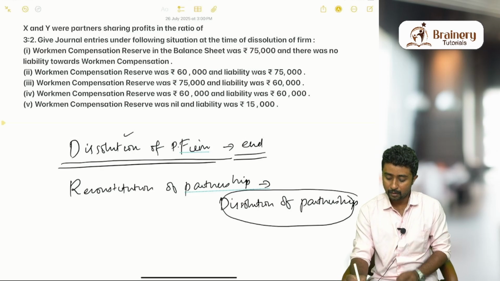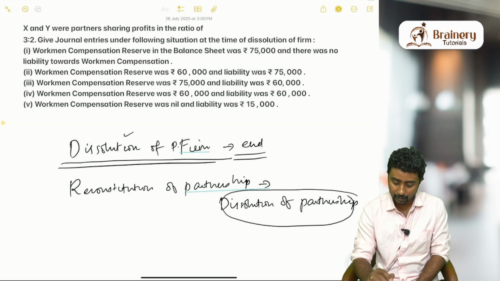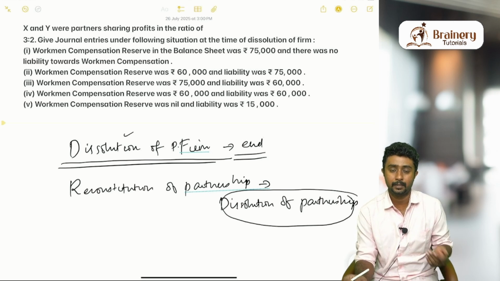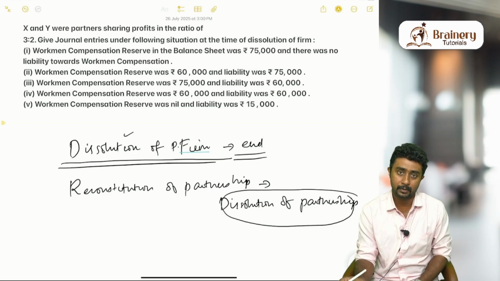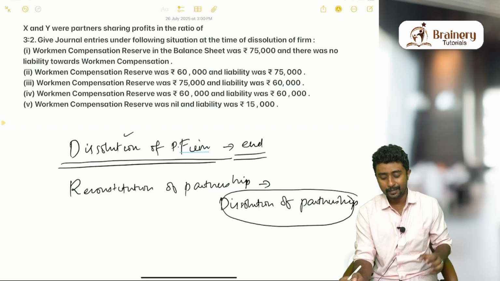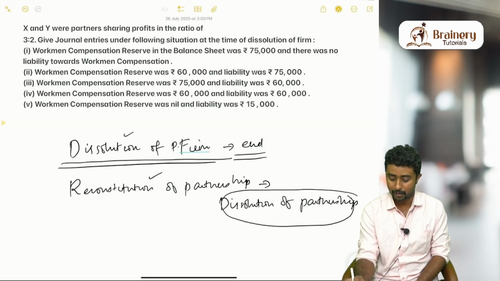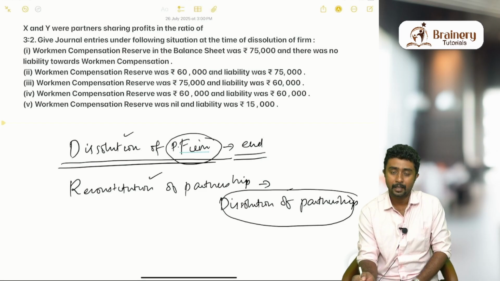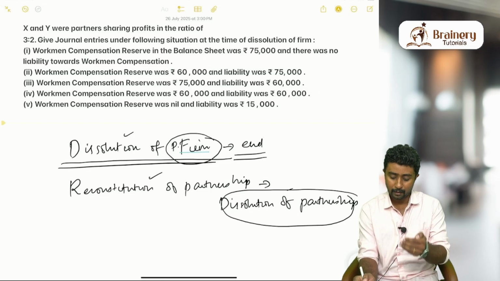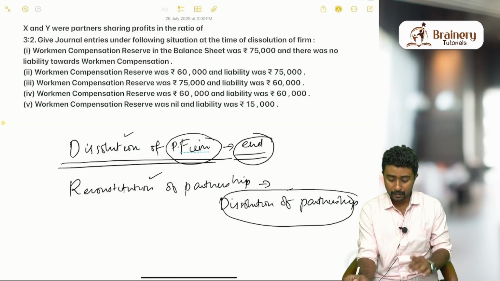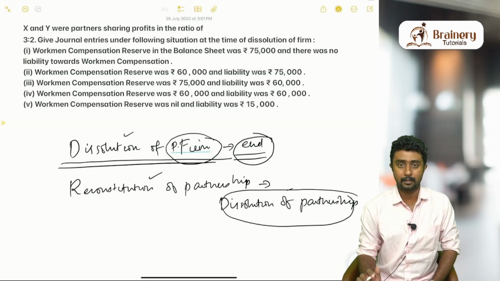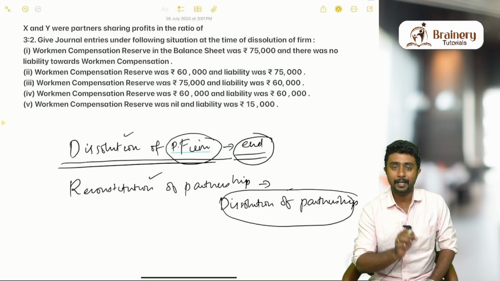Dissolution of partnership is the other name of reconstitution of partnership. That means the chapters you studied so far, which are admission, change in profit sharing ratio, retirement and death, are all examples of reconstitution of partnership as well as dissolution of partnership. When the word firm is used after dissolution, it means the end of the business. First we will discuss how workman compensation reserve is treated in the other chapters.